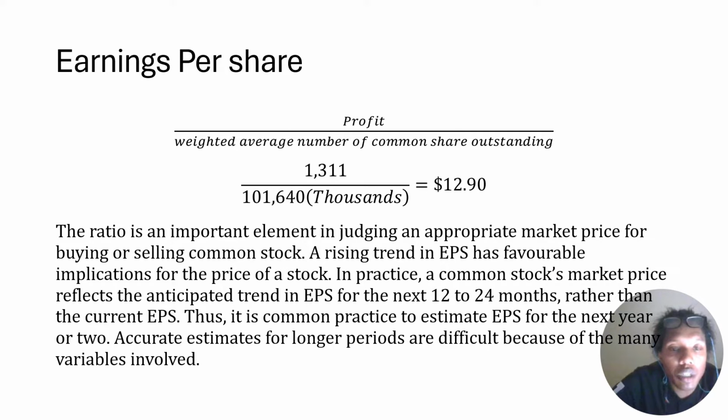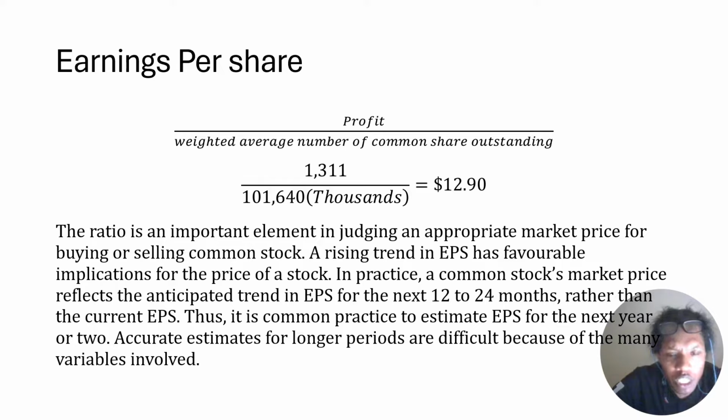Earnings per share. Profit divided by weighted average number of common shares outstanding. 1,131 divided by 101,640 equals 1.290. The ratio is an important element in judging an appropriate market price for buying and selling common stocks.